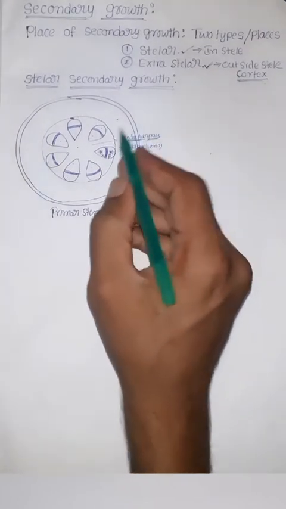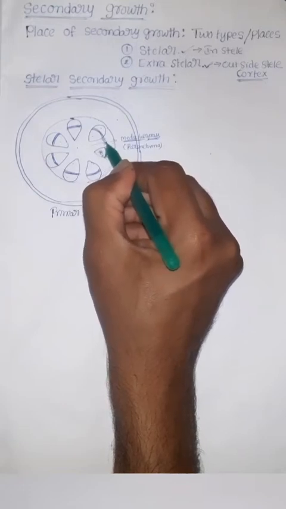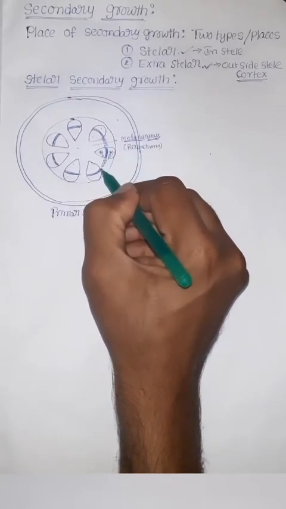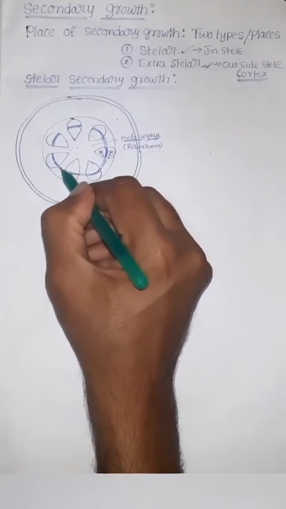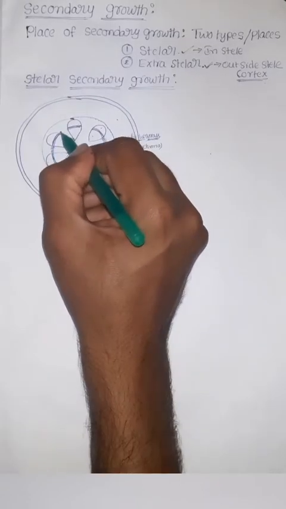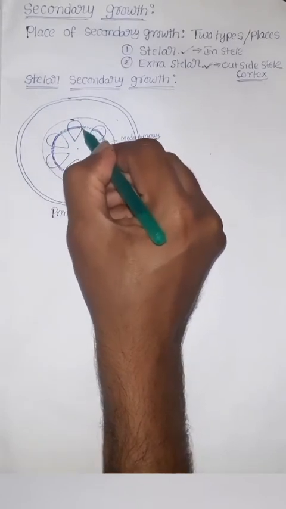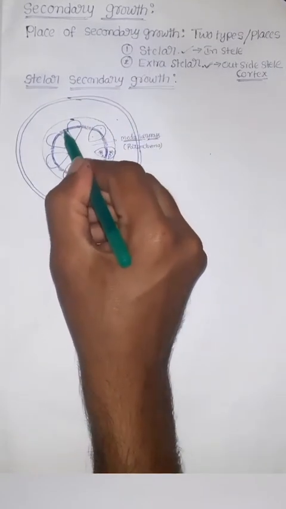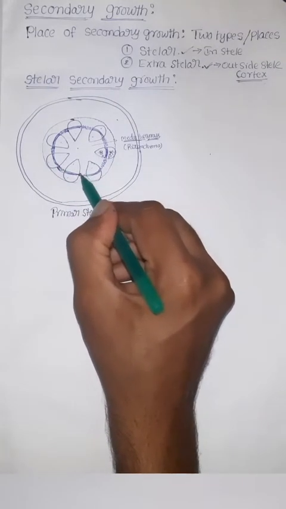In this region, during secondary growth, a very important event will take place, that is de-differentiation of parenchyma tissue. In this region the parenchymatous tissue is transformed into meristematic tissue, a process known as de-differentiation.